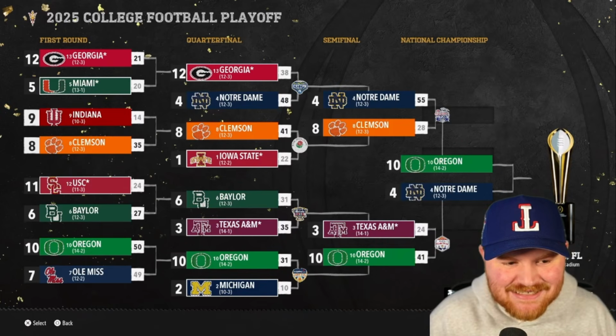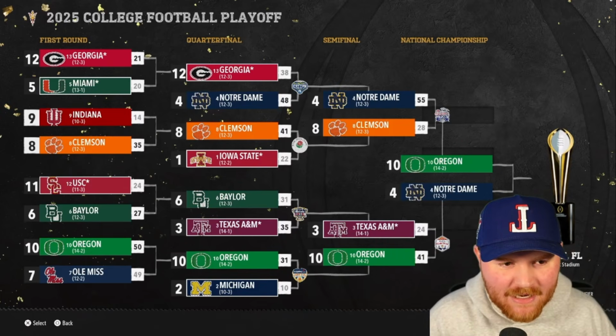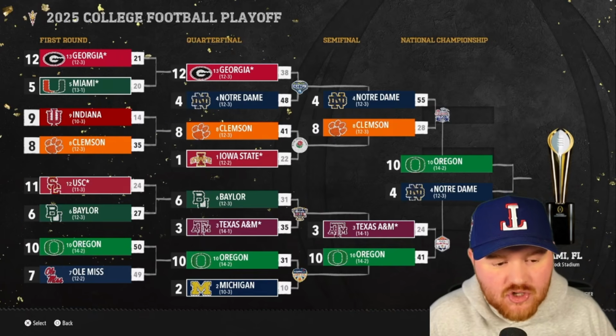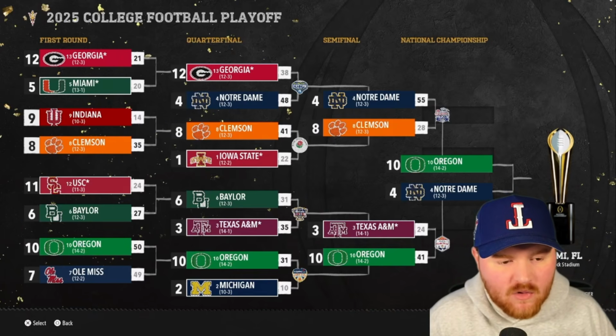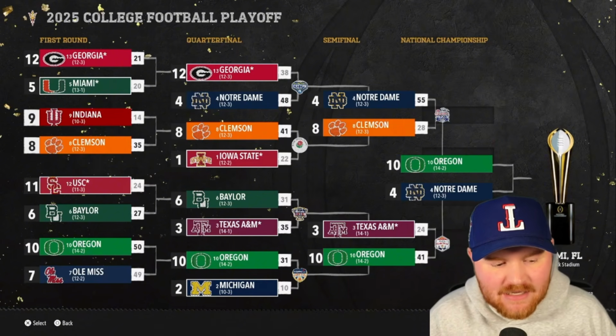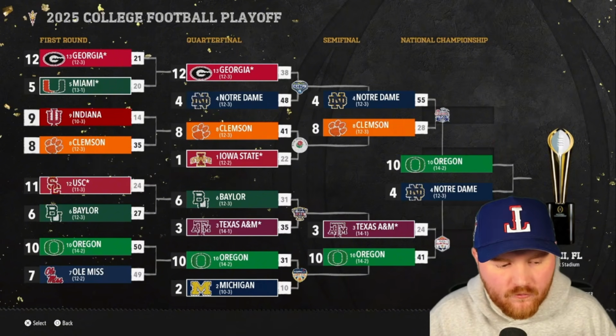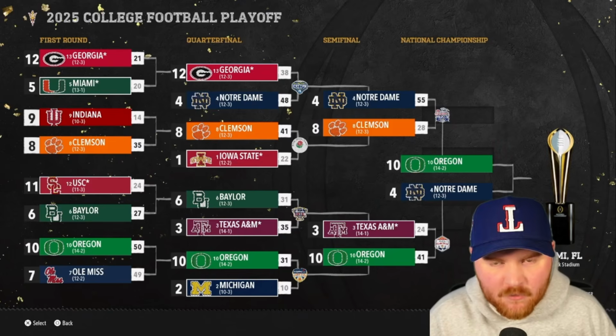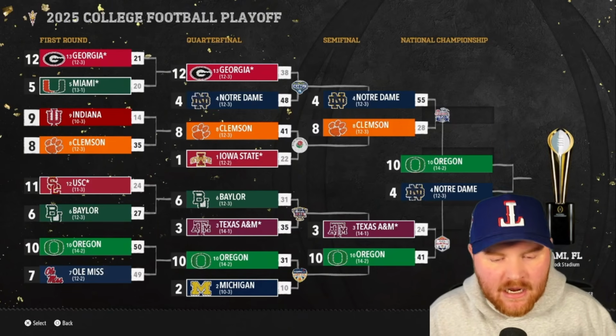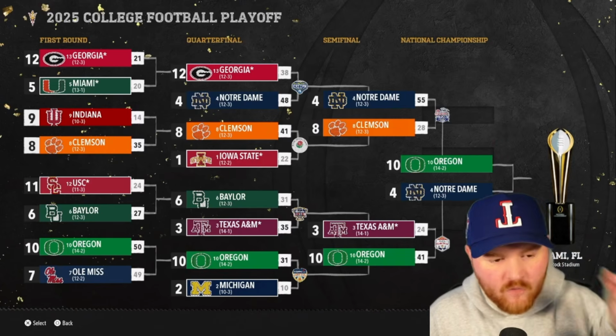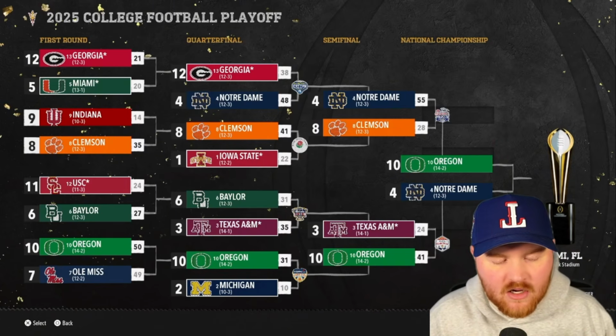And we've got the Ducks and the Irish both dominating the semifinal, making their way to Miami. Notre Dame gets the win 55-28 in the Peach Bowl over the Tigers, and the Ducks get the win 41-24 over A&M, ending their perfect season, going from Arizona to Miami. 14-2 Oregon, 12-3 Notre Dame, Pac-12 versus Big Ten in the national championship game for the first year of our sim.